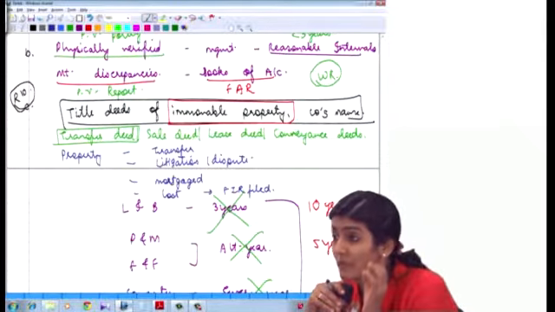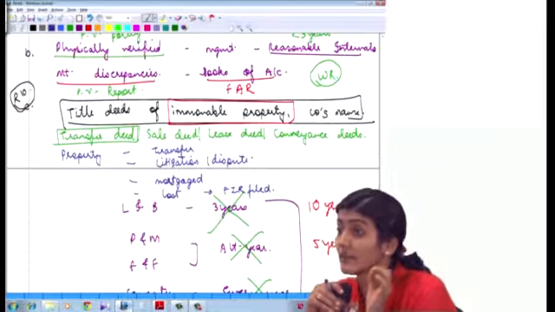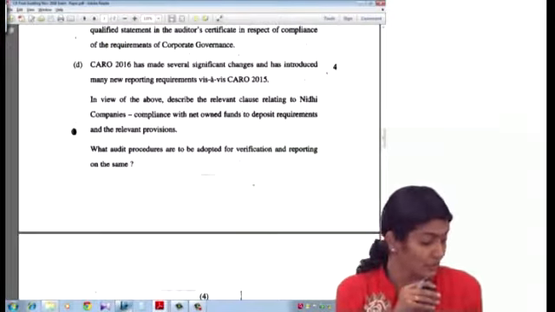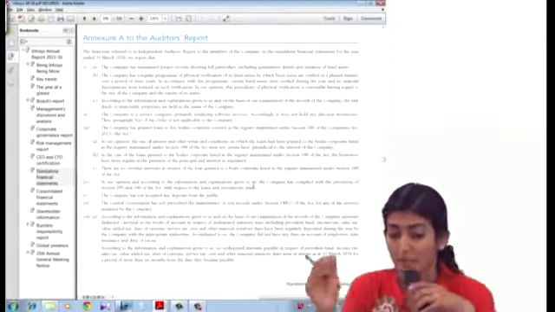Title deeds of immovable properties. And title deeds of immovable properties, are they held in the company's name? If not, provide the details thereof. Yes, title deeds of immovable properties.